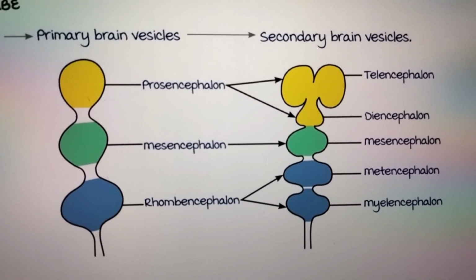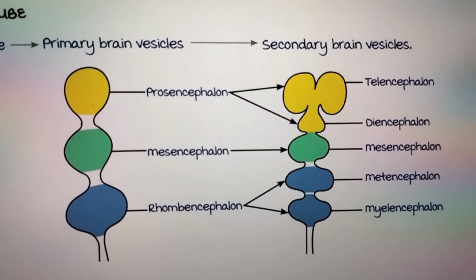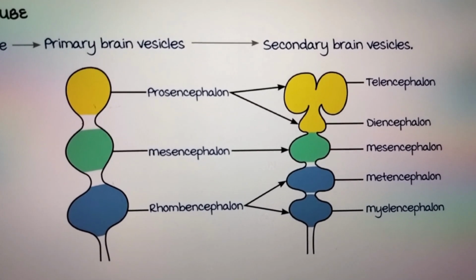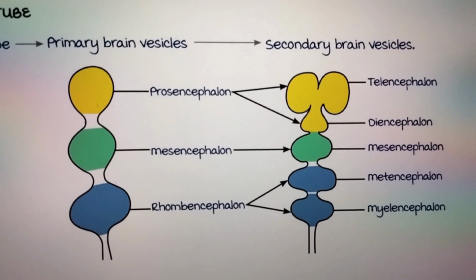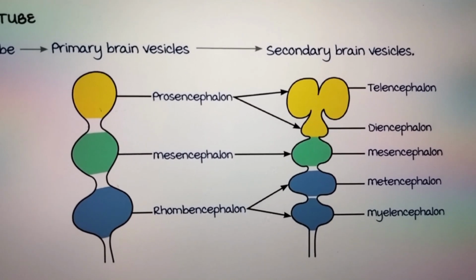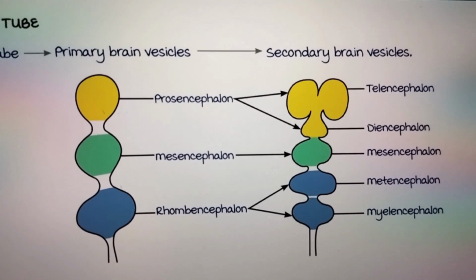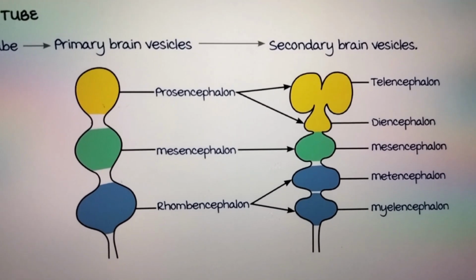Optic stalk means optic nerve and retina, and the neurohypophysis, which means the posterior pituitary, is also derived from diencephalon.